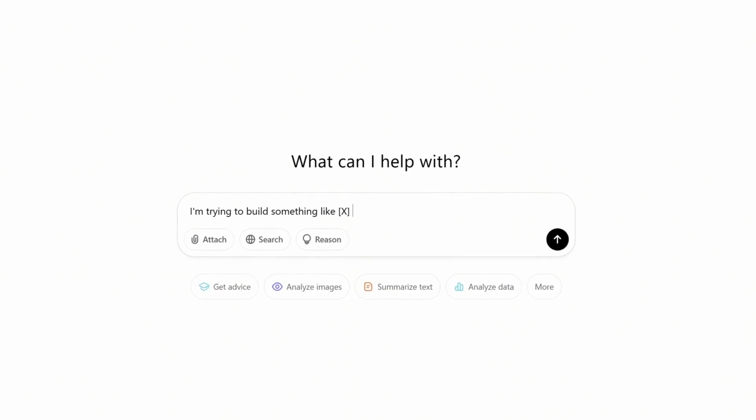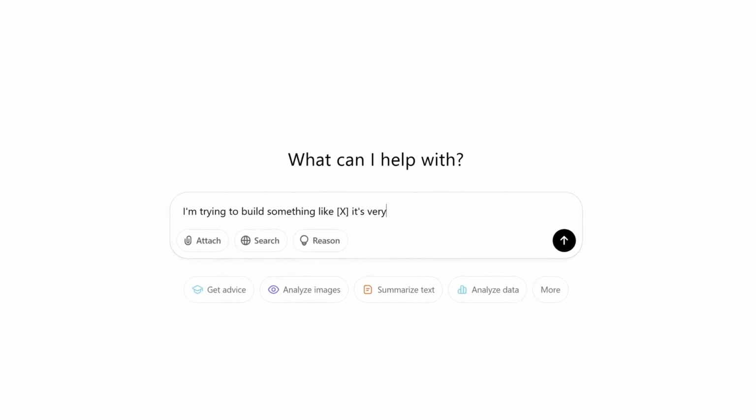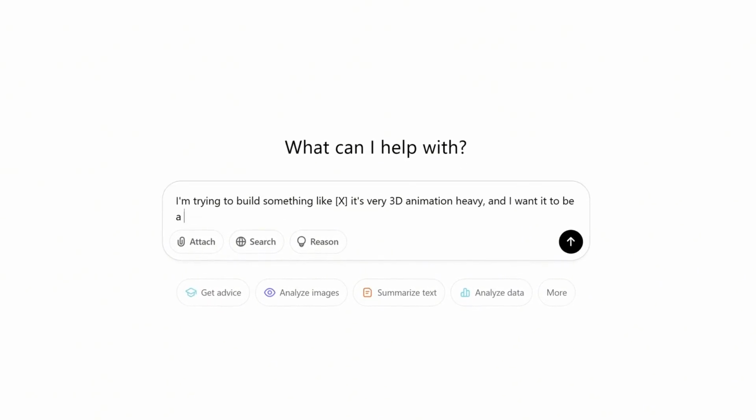But Tina, you may ask, how am I supposed to know what to tell the AI to use if I don't even know what it's supposed to use? Great question, AI can help you with that too. When you're building your PRD, ask the AI directly, I'm trying to build something that's like this, and it's very 3D animation heavy, for example, and I want it to be a web app.